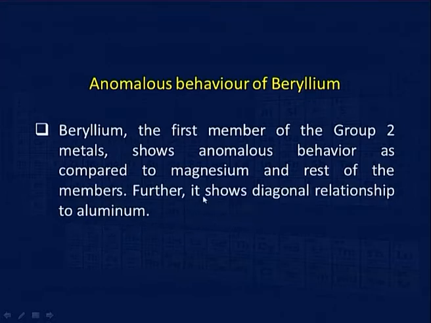Further, it also shows a diagonal relationship with aluminum, and we have already told you why there is a diagonal relationship, because the size of beryllium is almost similar to the size of aluminum, and also the size of the ion Be2+ is similar to that of Al3+.